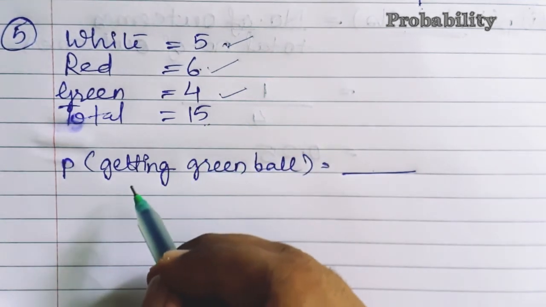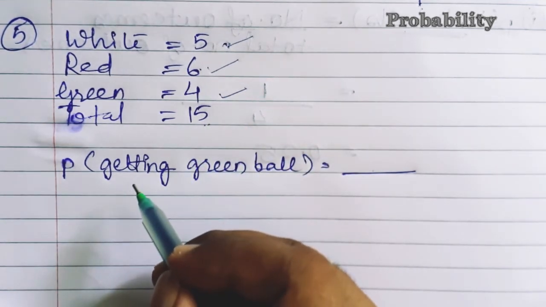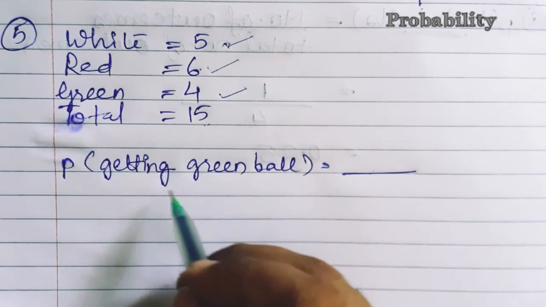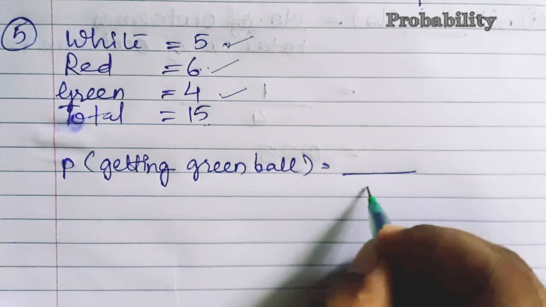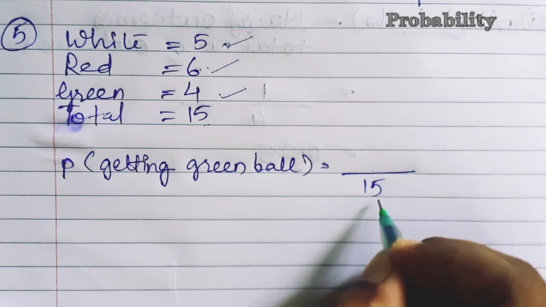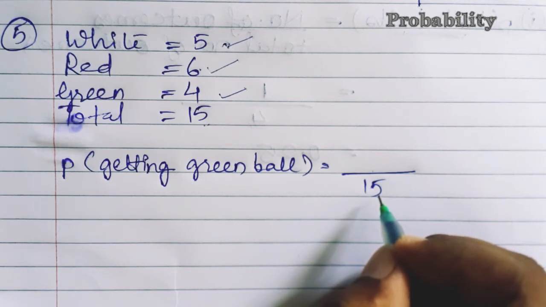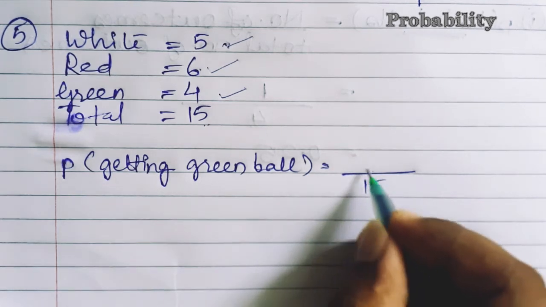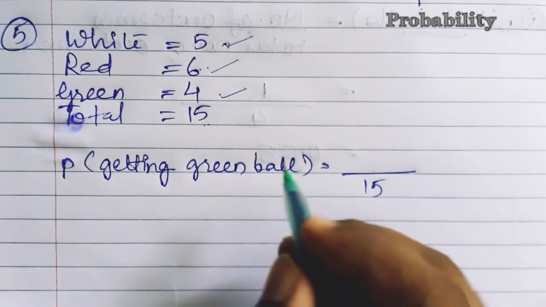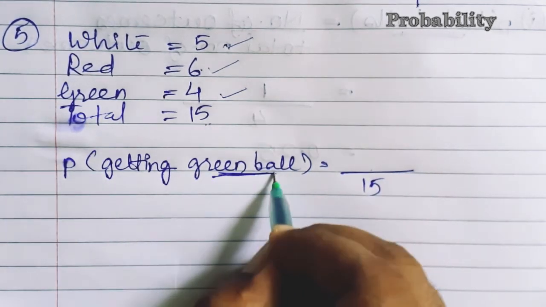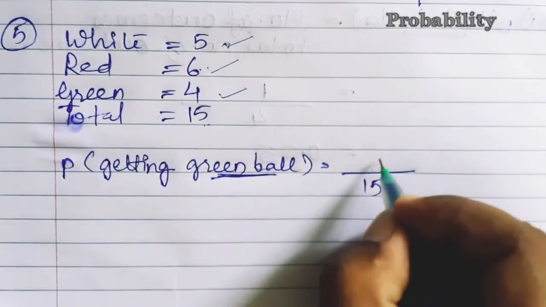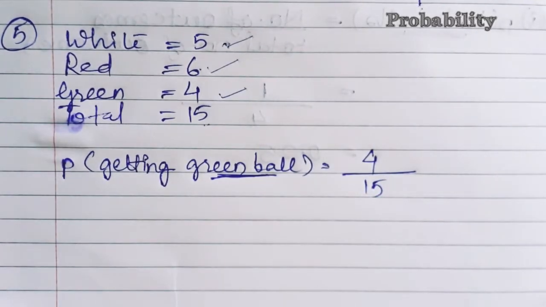Now according to the question, the first part is to find the probability of a green ball. So what will be the total value? The total value will always be written at the denominator. Please write the statement as well as the formulas in each and every part of the questions. Now for a green ball, the total number I have to write at the denominator. But what is inside the bracket here? That is green ball. So green ball, what is the value? 4. So here it will be 4 upon 15.